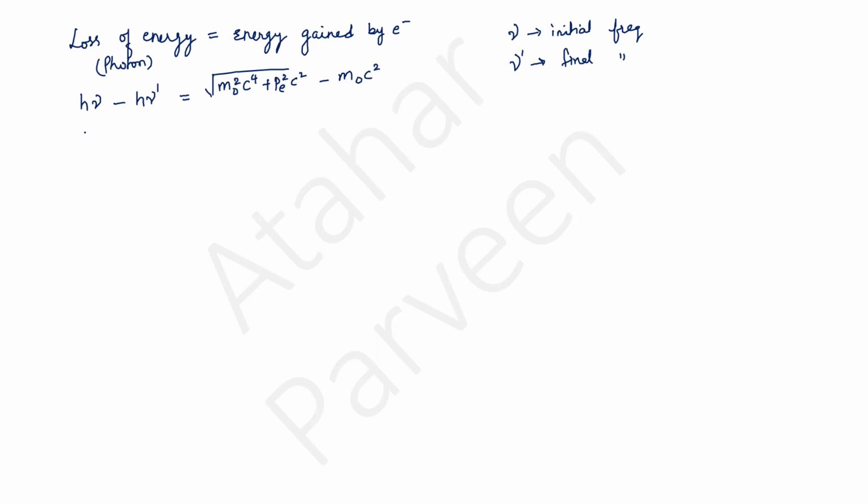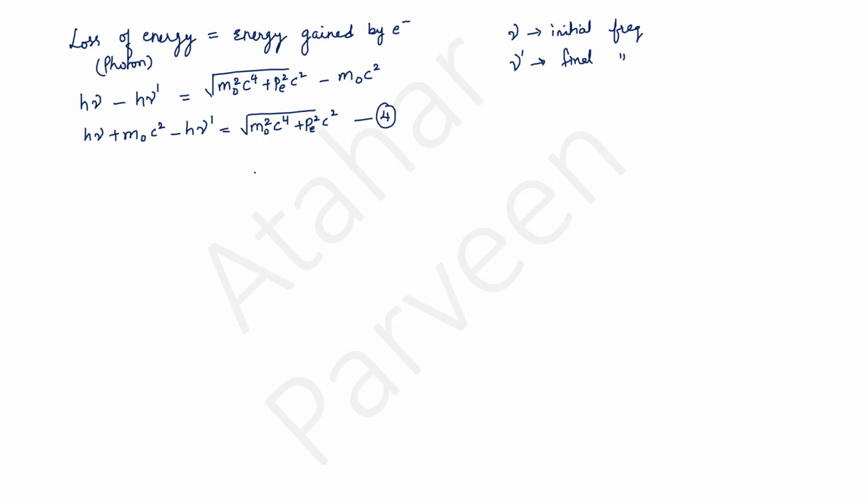Now I can rearrange this equation. I can write it as h nu minus h nu dash plus m naught c square, and this can be equal to root of m naught square c raised to 4 plus Pe square c square. Let this be equation 4.